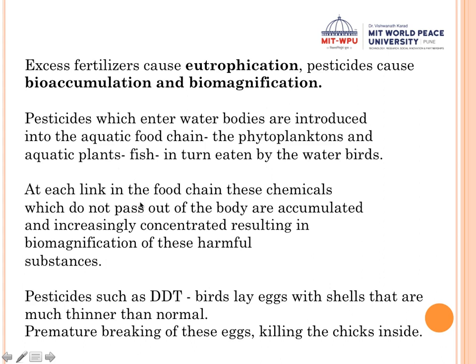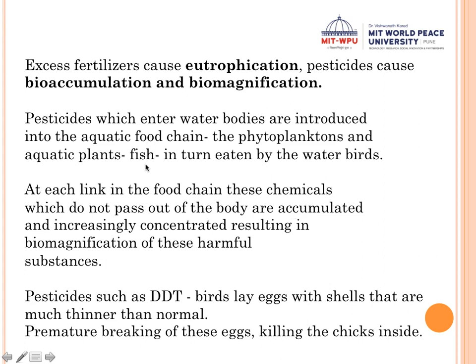Then they do not pass out of the body and they get accumulated inside their plant tissues or inside the aquatic tissues, and therefore it causes bioaccumulation. Bioaccumulation is nothing but the accumulation of toxic substances in biological entities. Clear? So here, let's say it gets accumulated in the fish.